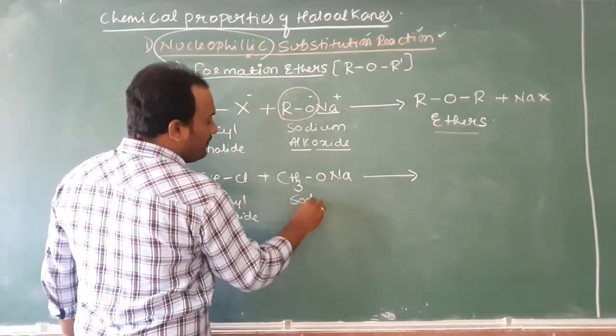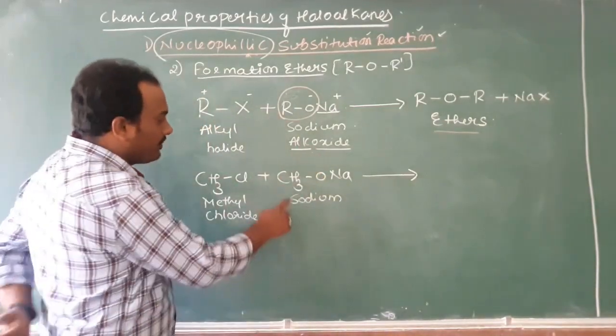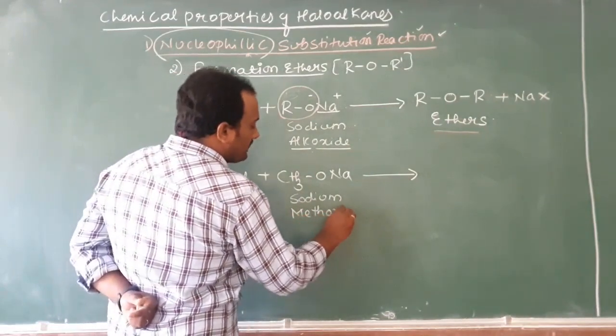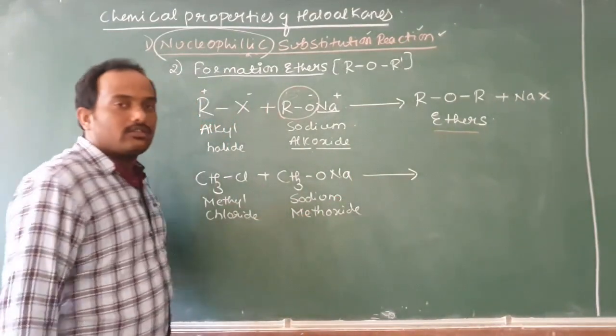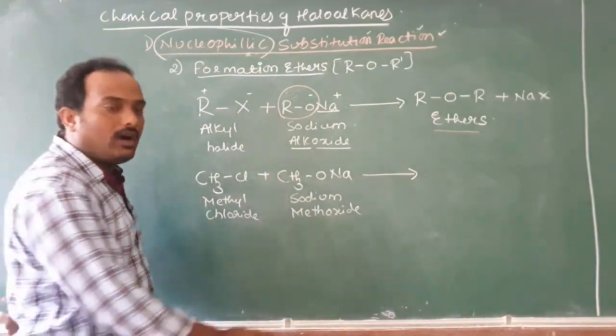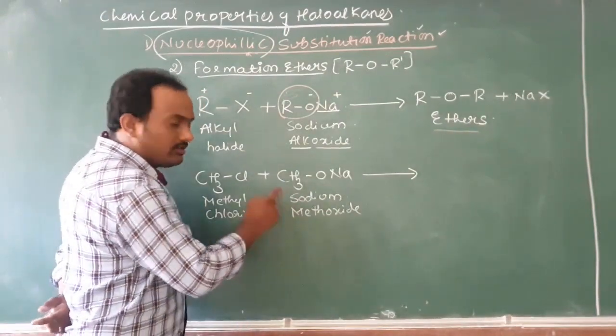Name remains sodium because Na is there. Alk. Alk is nothing but alkyl group. Which alkyl group here it is there? Methyl. Therefore, meth oxide. Am I right or not? Therefore, the name of compound is sodium methoxide. Carefully observe how I nomenclate this organic compound. Even you can try this one. You can also name it.